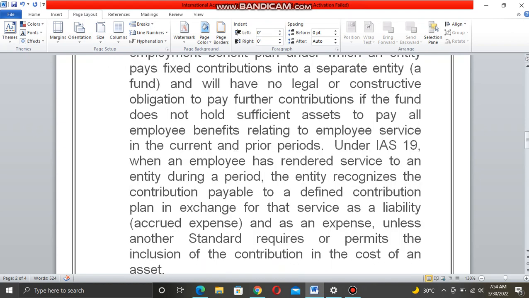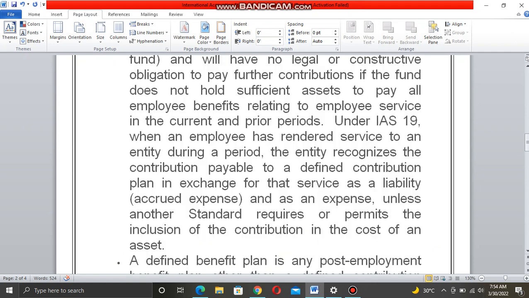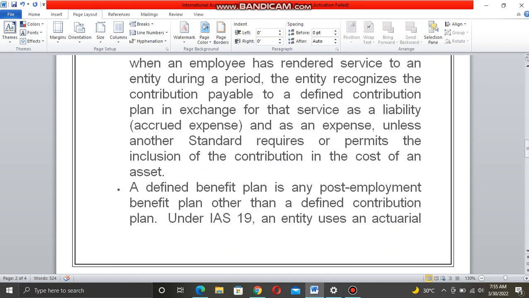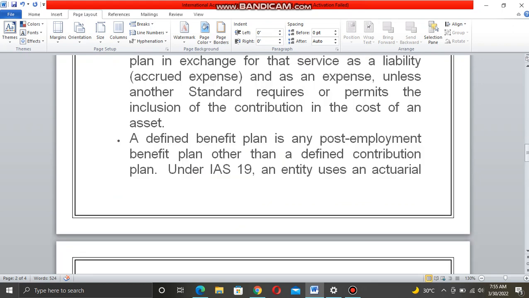Under IAS 19, when an employee has rendered services to an entity during a period, the entity recognizes the contribution payable to a defined contribution plan in exchange for that service as a liability, an accrued expense, and as an expense, unless another standard requires or permits the inclusion of the contribution in the cost of an asset.